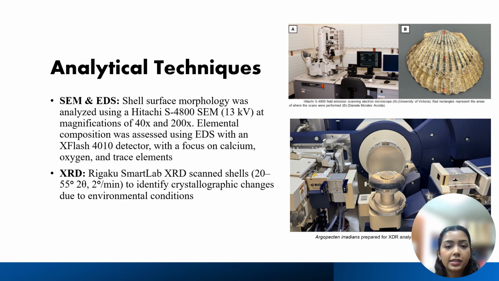I used the ESX-4010 detector on the Hitachi microscope in order to focus on calcium, oxygen, and trace elements at specific spots. In my experiment, I analyzed the bottom, the middle, and the top part of the shell for each of the SEM, EDS, and XRD scans. My second method was X-ray diffraction. I used the Rigaku SmartLab XRD scanner in order to identify crystallographic changes due to environmental conditions.